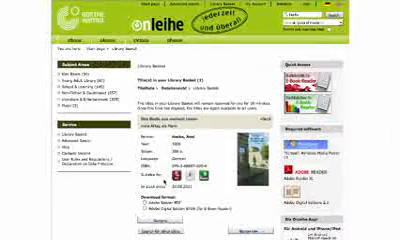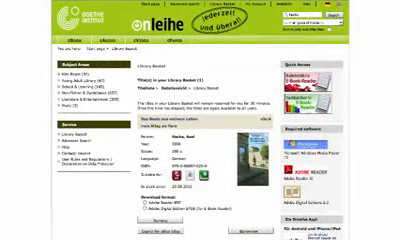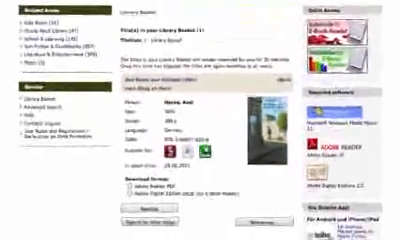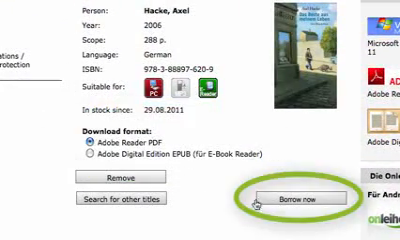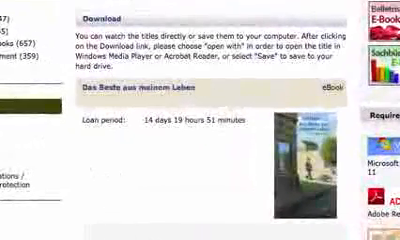You then have the option to keep browsing or check your title out. Items will stay in the basket for 30 minutes. When you're ready to check out, choose your download format and click on Borrow Now. You can then download it onto your computer or device, and you're done.